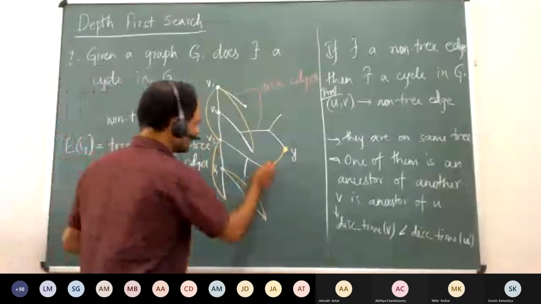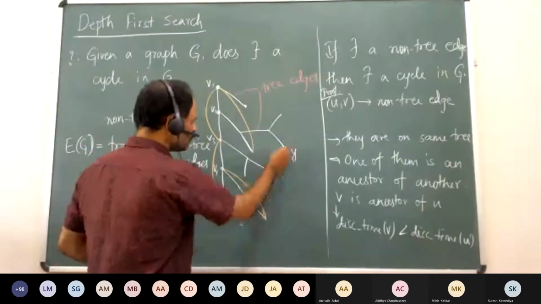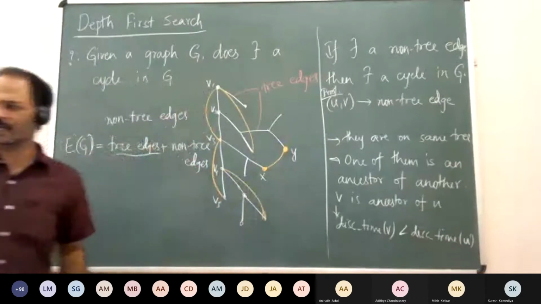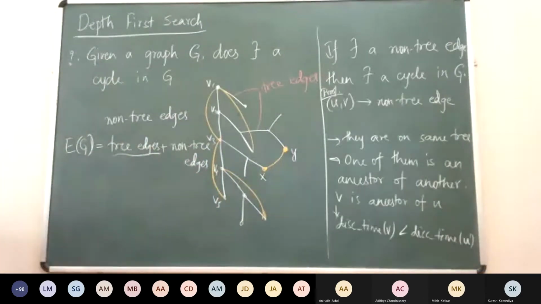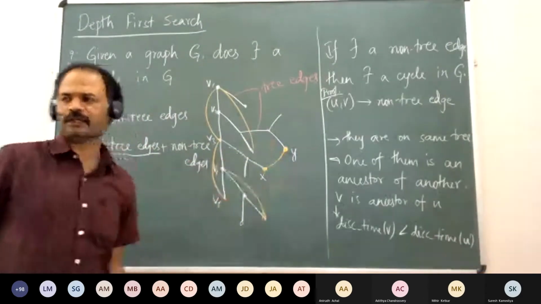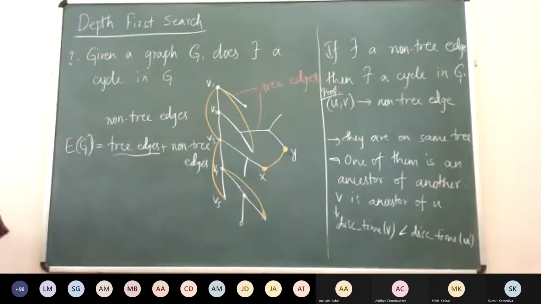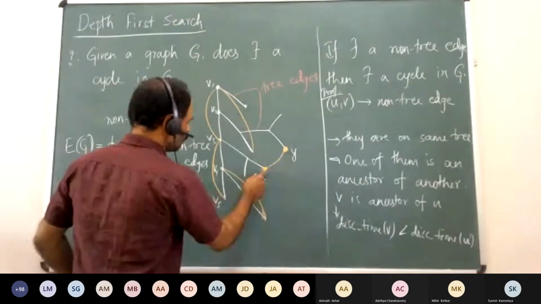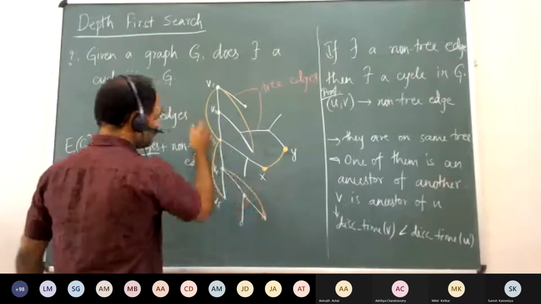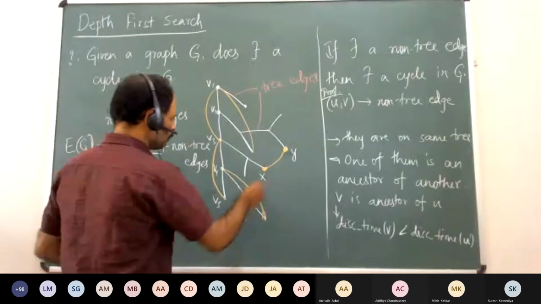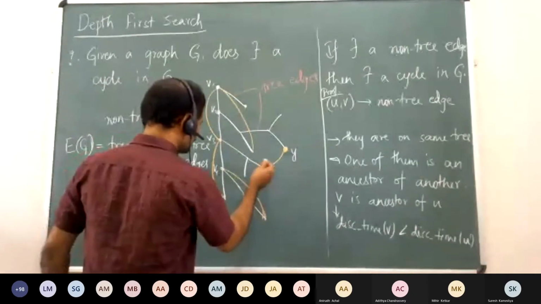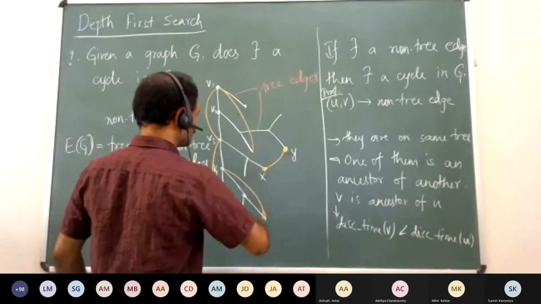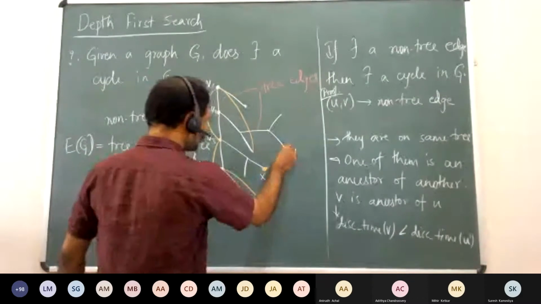Suppose there was an edge like this from x to y, then why didn't we explore it, right? If such an edge xy was present, we would have explored that vertex y before we backtrack. So after discovering x, we would have gone ahead and discovered y also.